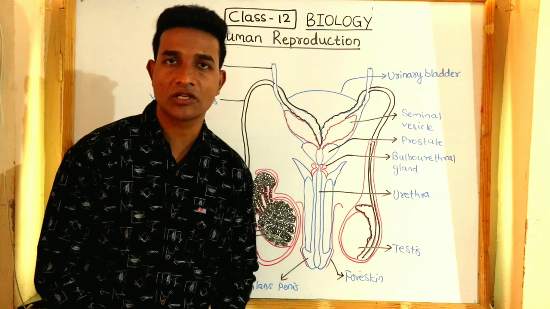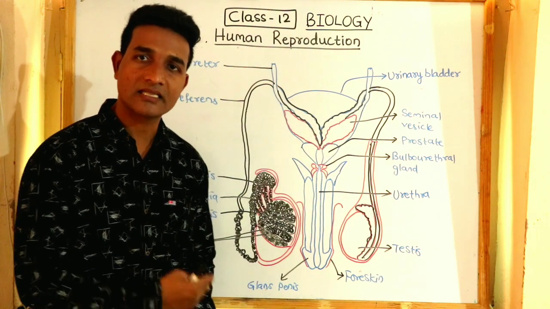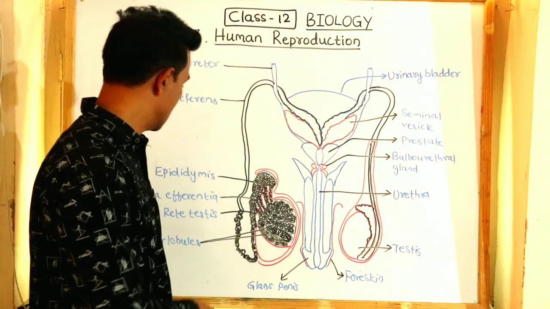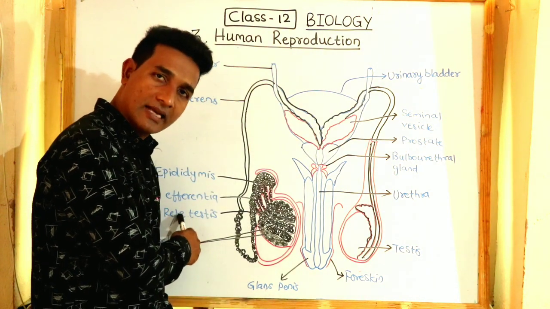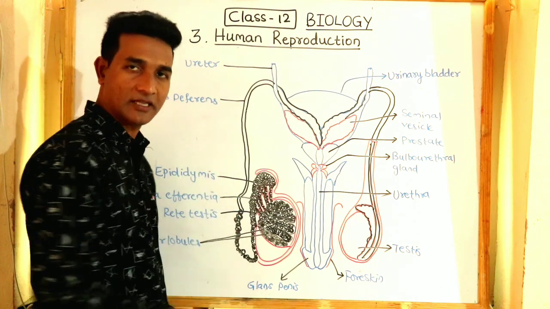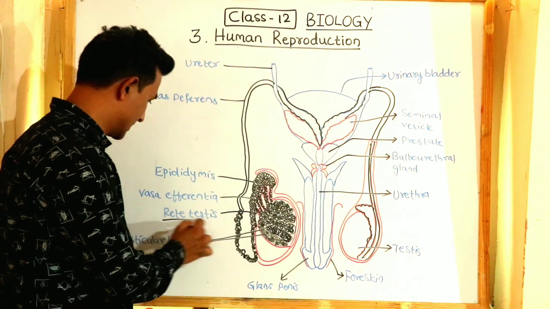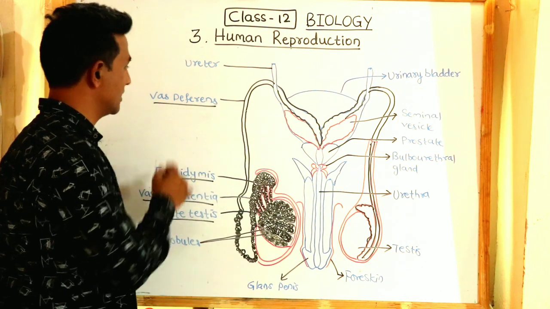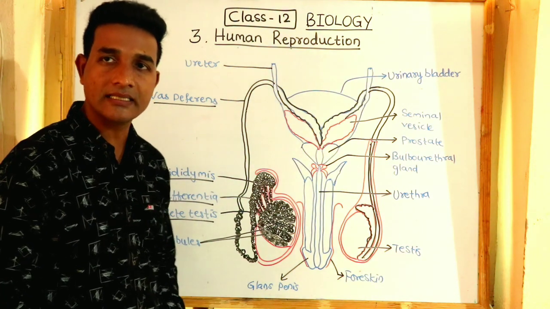Now we come to the discussion of the male accessory ducts. The male accessory ducts include rete testis, vasa efferentia, epididymis as well as vas deferens. These are called accessory ducts.